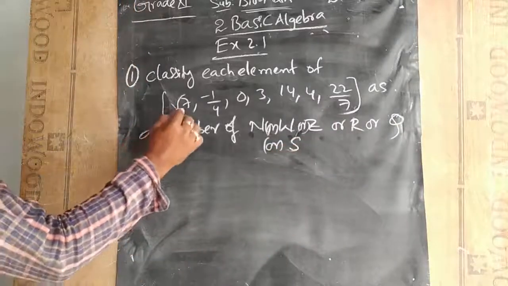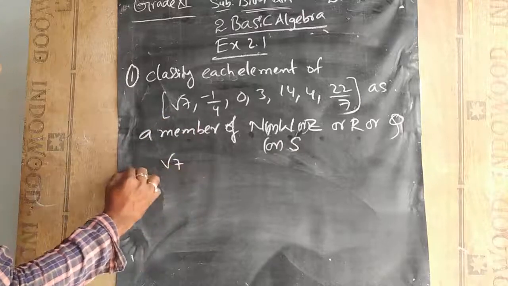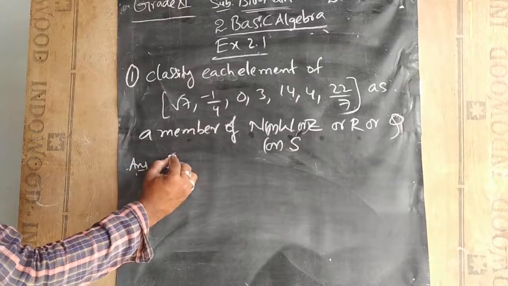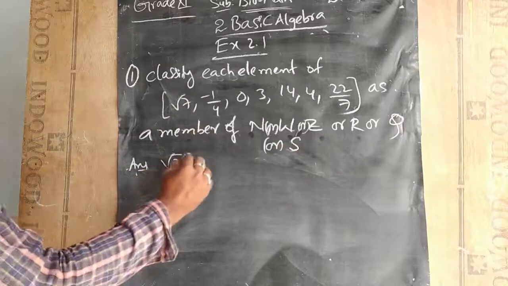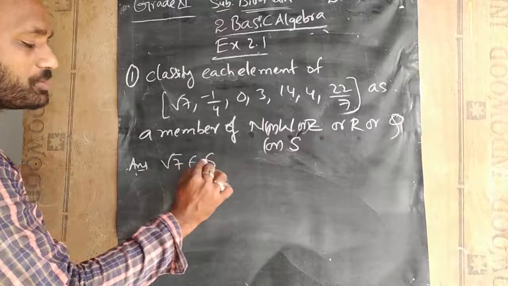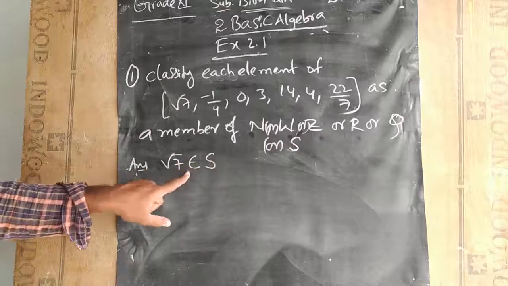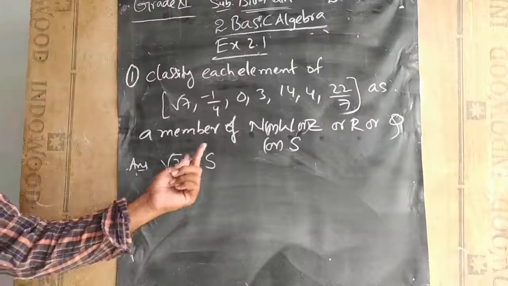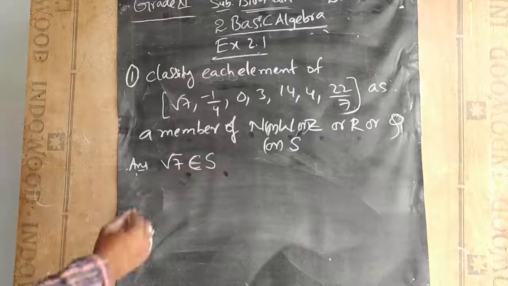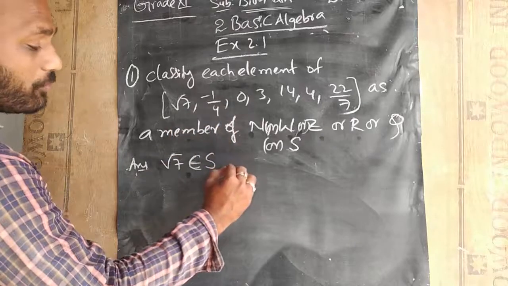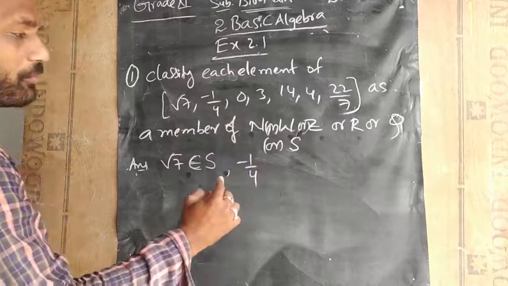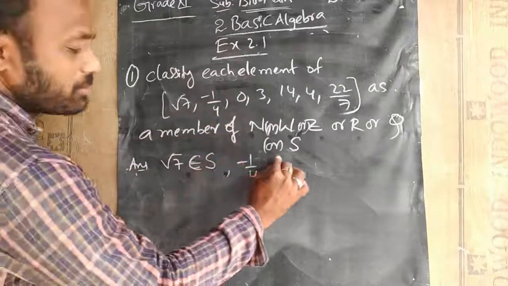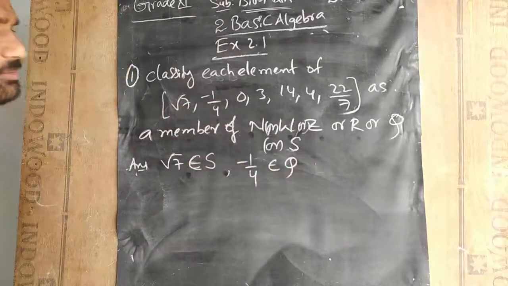See here. First, root 7. What will root 7 be? Root 7 is neither terminating nor repeating, so root 7 belongs to irrational numbers. This symbol indicates belongs to. Belongs to means this number is there in the set of numbers. Next, minus 1 by 4. It is a p by q form number, so it belongs to rational numbers.